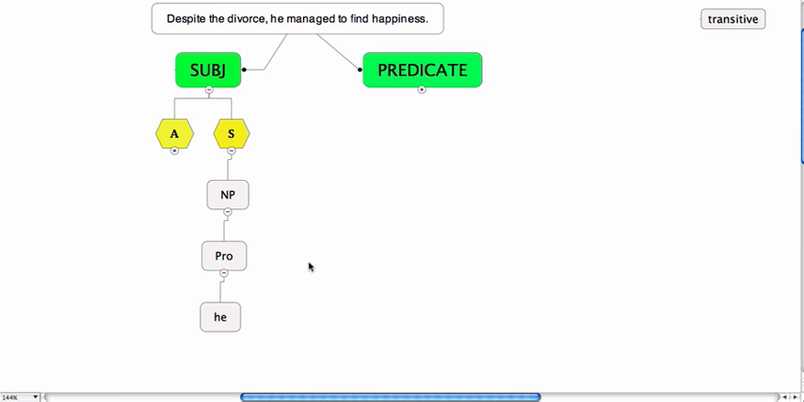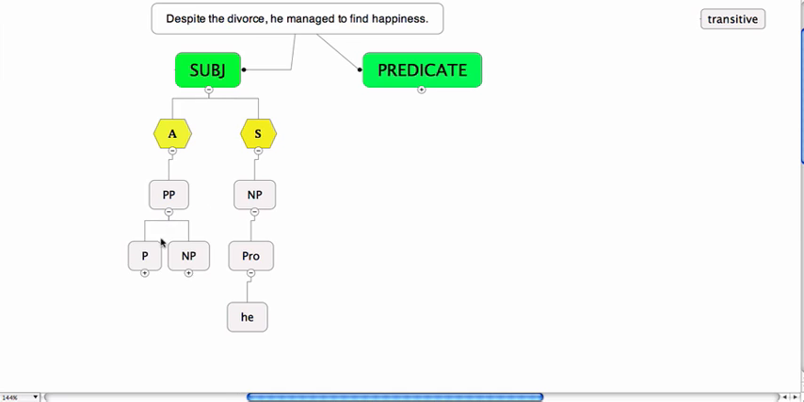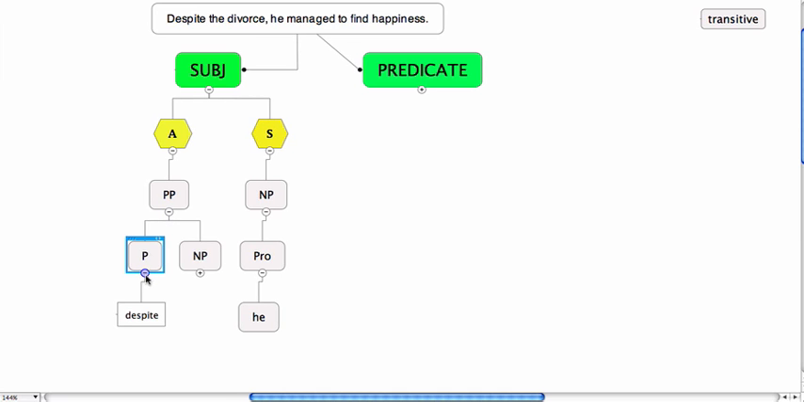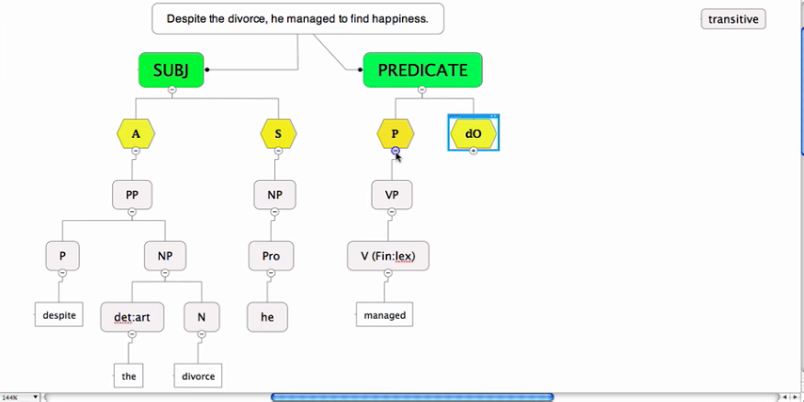Meanwhile, if we go to the adverbial at the very beginning, we have a prepositional phrase, despite the divorce, and break that down. There's a preposition, despite, and the noun phrase is determiner, article, and then you have the divorce. So far so good, I hope. Let's move over to the predicate, and in the predicate we have the predicator, managed, and we have a direct object, to find happiness. And the predicator is realized as a verb phrase. It's a finite verb, lexical, and it's managed.